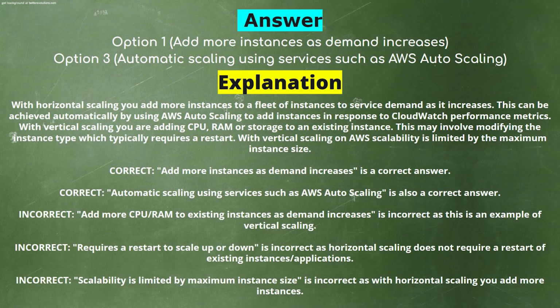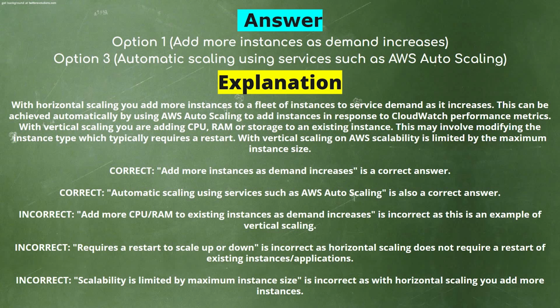With vertical scaling, you are adding CPU, RAM, or storage to an existing instance. This may involve modifying the instance type, which typically requires a restart. With vertical scaling on AWS, scalability is limited by the maximum instance size. Add more instances as demand increases is the correct answer. Automatic scaling using services such as AWS Autoscaling is also a correct answer.